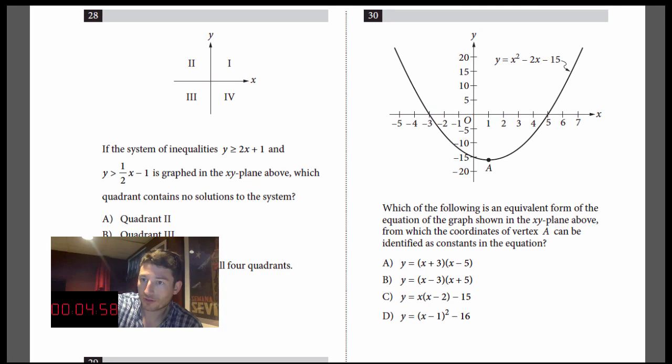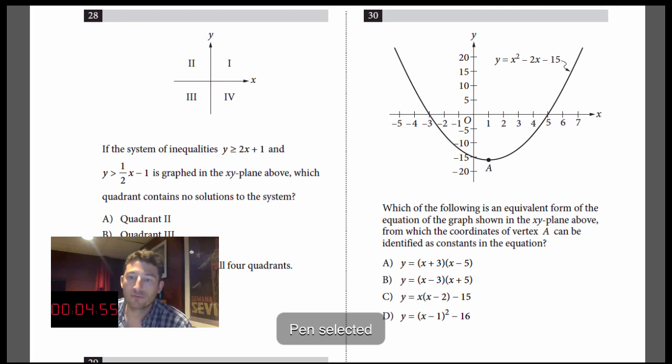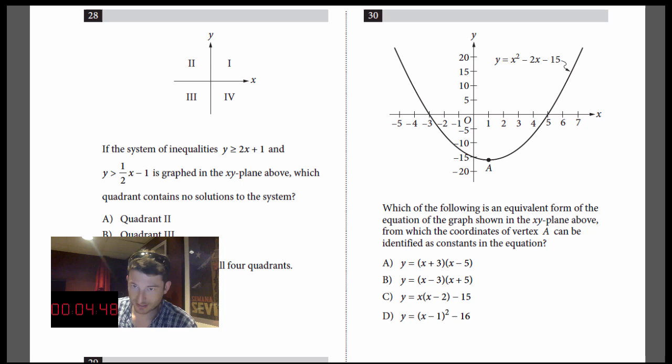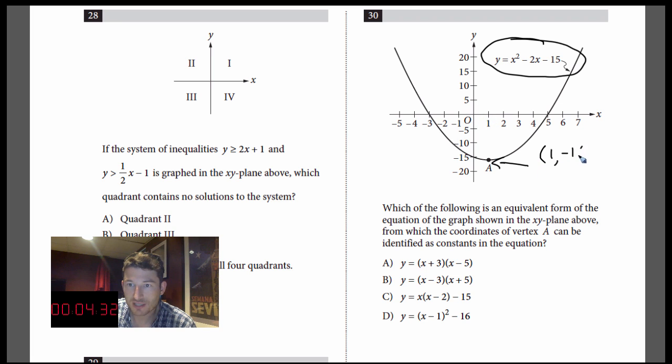All right, number 30. Which of the following is an equivalent form of the equation of the graph shown in the xy plane above, from which the coordinates of vertex A can be identified as constants in the equation? So there's vertex A. I don't exactly know what it is, but let's look at our answer choices here. Oh, and here's the equation. So the vertex looks like it's at 1, maybe 1, -16, or 1, -15.5, something like that.